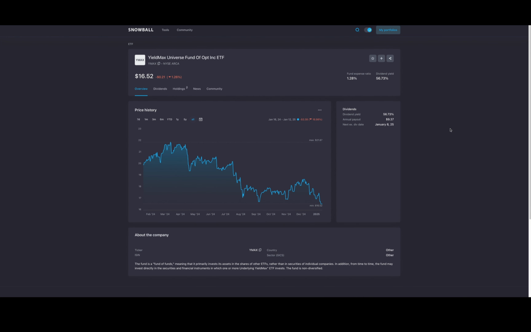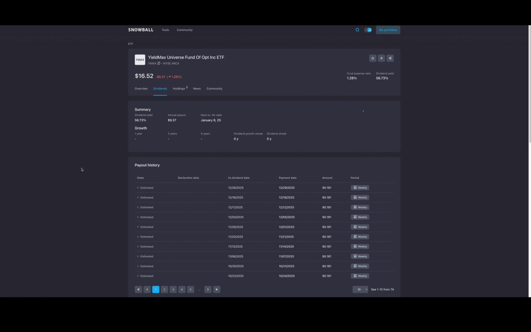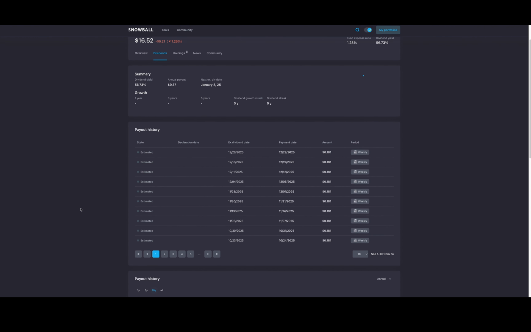Okay, now we are on the YMAX funds, and we can see the dividend yield is 56.73, which is just crazy. I can't believe that it's that high. I don't think that's sustainable, but that's another conversation for another video. The annual payout is $9.37. Now, if we look at the dividends again, the system is not recognizing this for whatever reason, but I'm just showing you, you can see all of the payouts for YMAX. It's a really helpful tool.